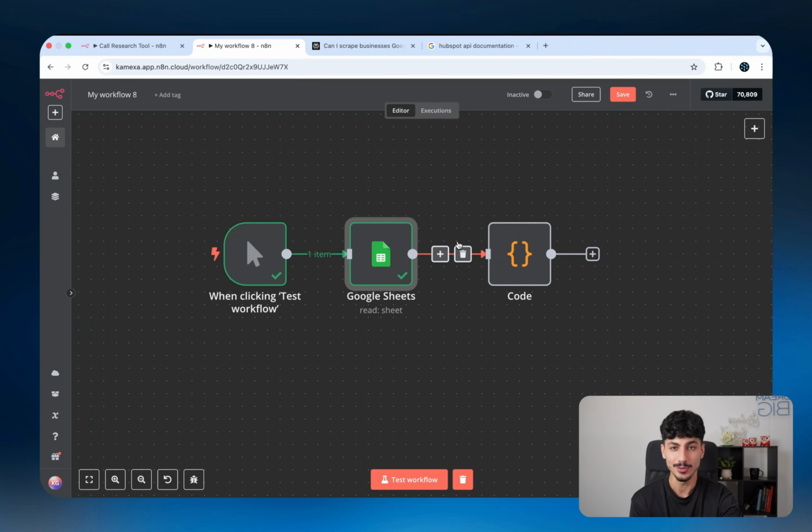It's literally crazy. I reckon someone needs to go and build a Perplexity AI agent that not only researches, but can actually build out these workflows on n8n as well. And that, my friends, would be the day that I would no longer have a job. But anyways, let's get back into n8n.